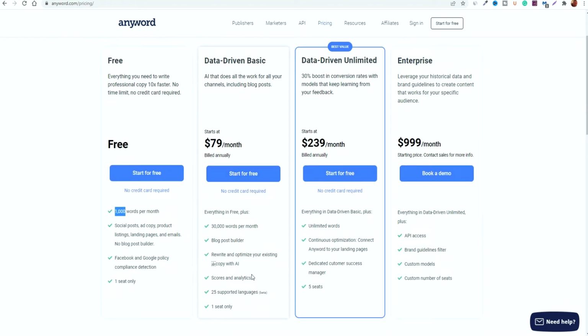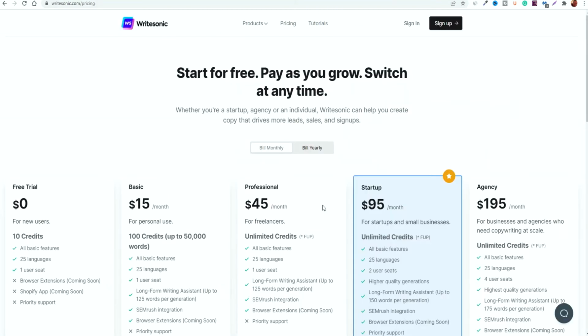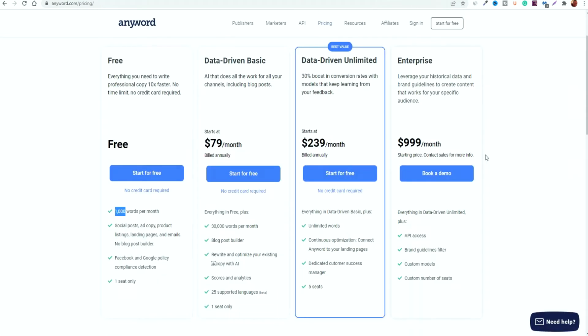Now it'll work depending on who is looking for it and depending on the type of work that you're creating, but the likes of this may not be for everybody. You may be better going with a cheaper alternative if that's your route. But again, it has changed an awful lot over the last couple of months, and as a result the price has gotten extremely expensive.